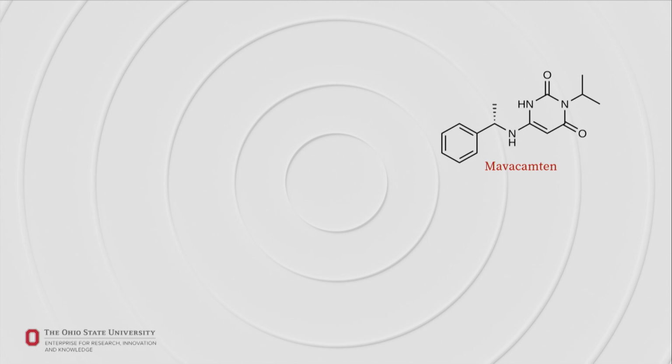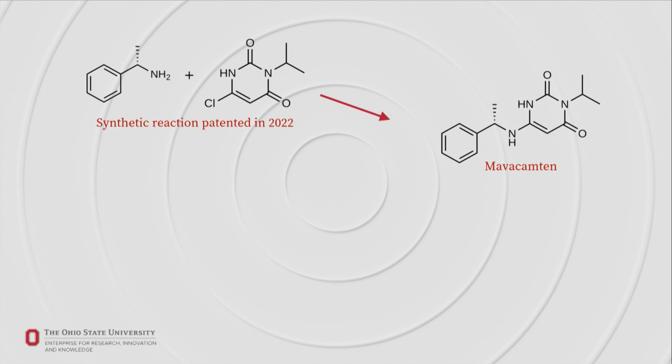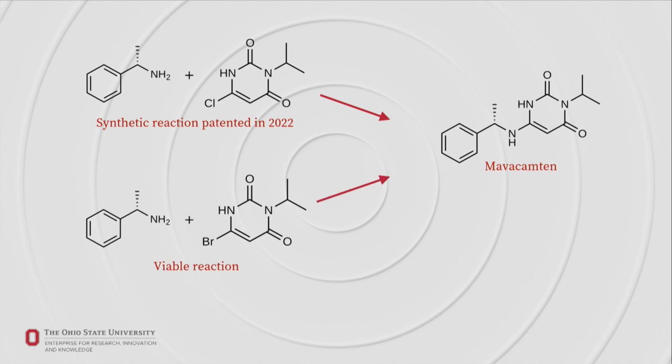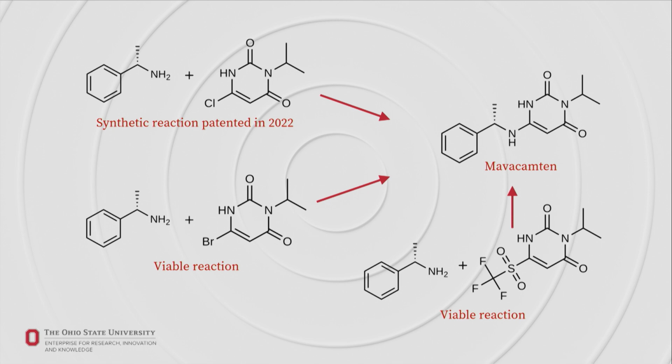Our generative AI method can accurately generate the patented synthetic reaction for making this molecule. But at the same time, we can offer you more options which are also viable. That means we can give you more opportunities to really simplify and expedite the synthesis process.